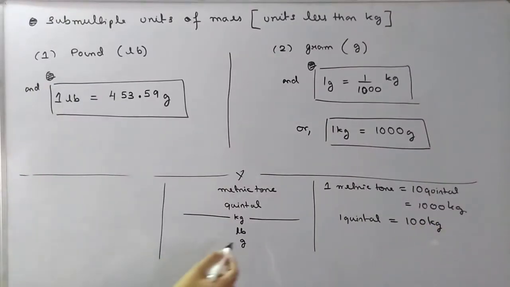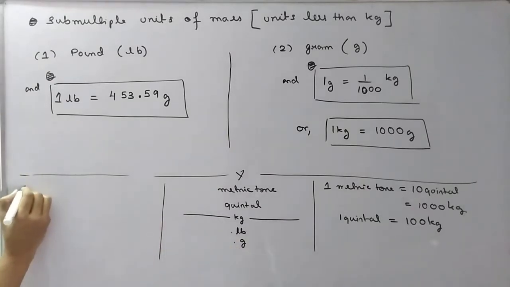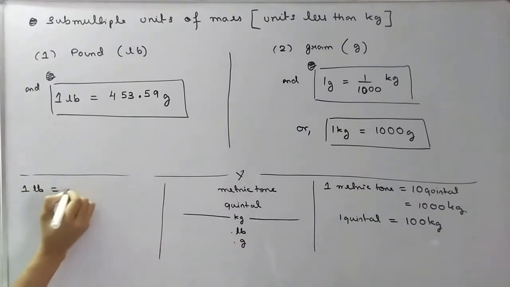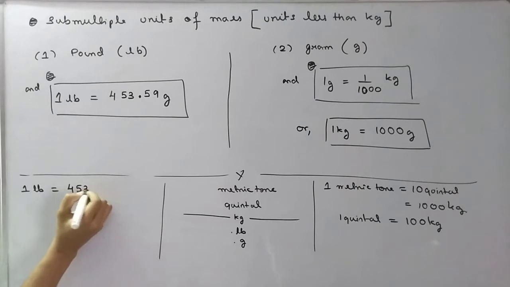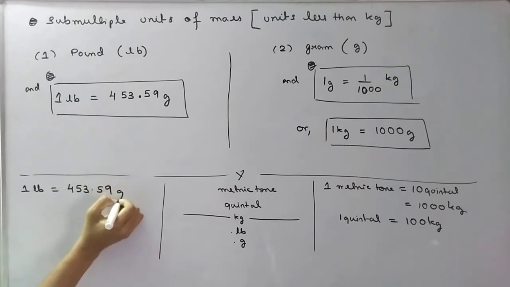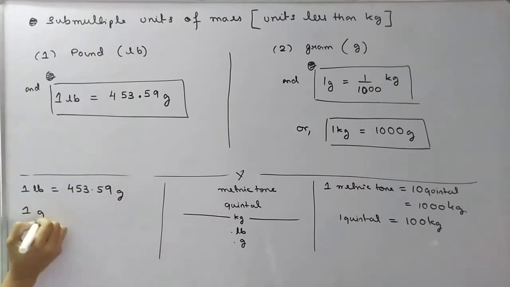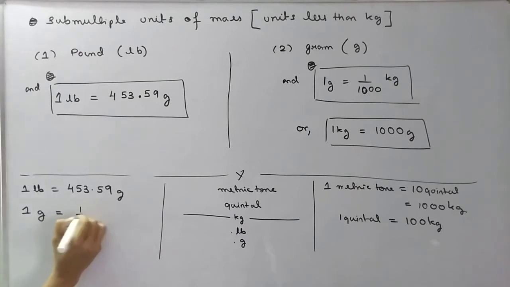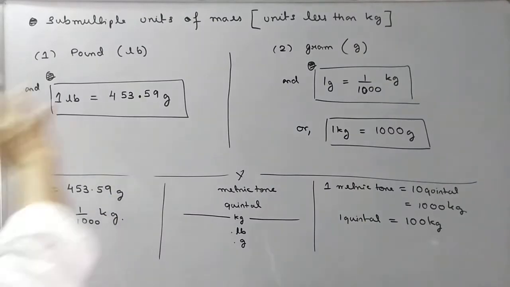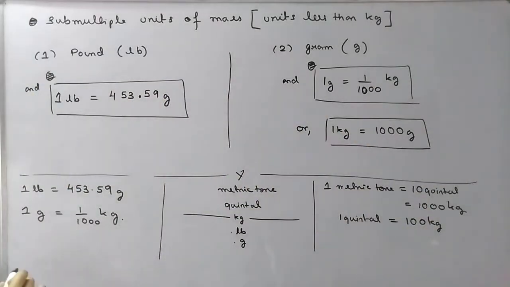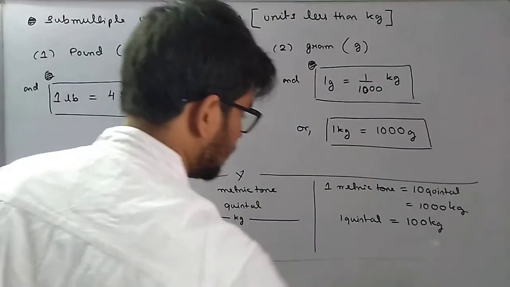And similarly, these are smaller units. 1 pound is equal to 453.59 gram, and 1 gram is equal to 1 by 1000 kg. These things you must remember.